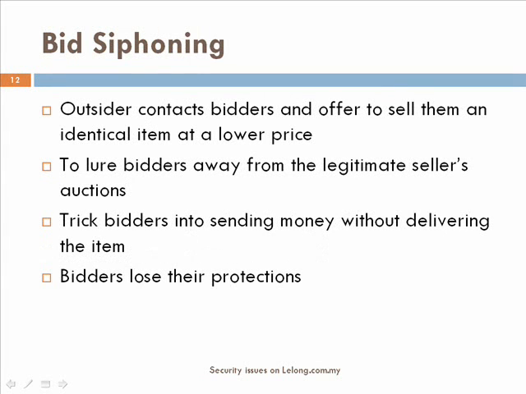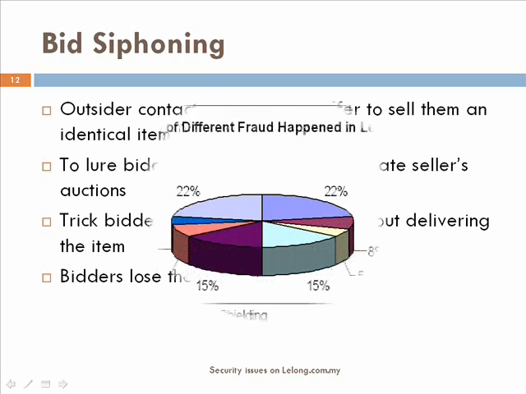The last one is bid siphoning. Bid siphoning refers to a situation where an outsider contacts bidders and offers to sell them an identical item that they are currently bidding on at a lower price. This practice intends to draw bidders away from the legitimate seller's auction and then trick bidders into sending money without delivering the item to them. The bidders who do business with outsiders will lose the protections offered by the auction and expose themselves to fraud of misrepresented or non-existent items.